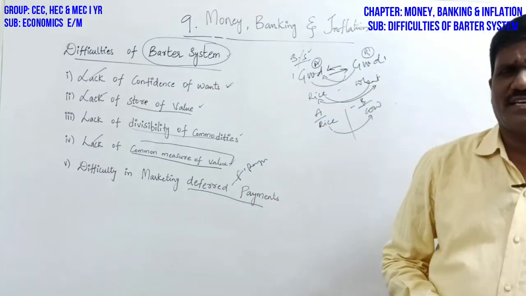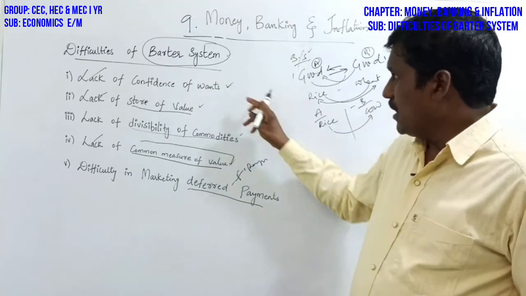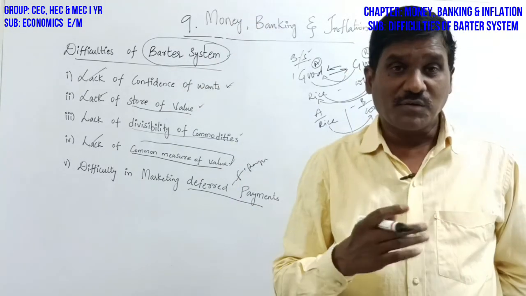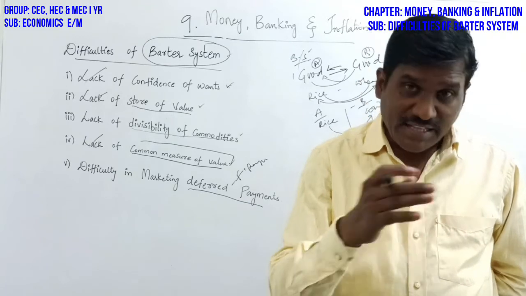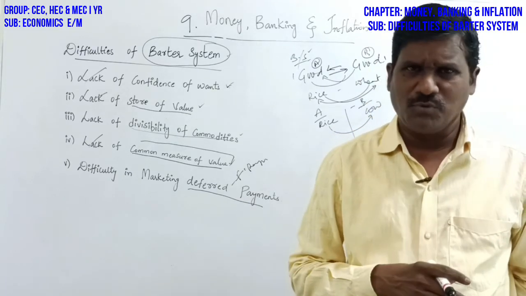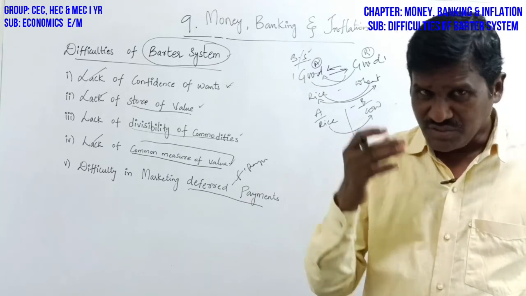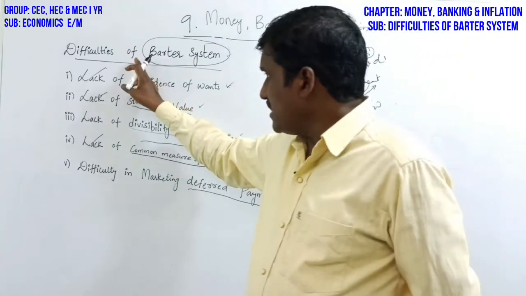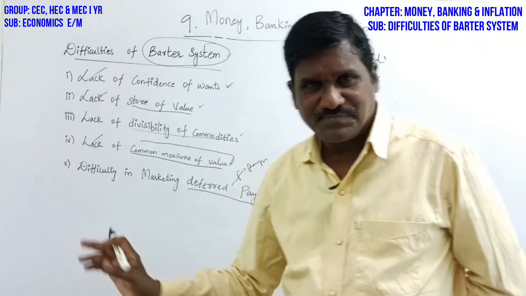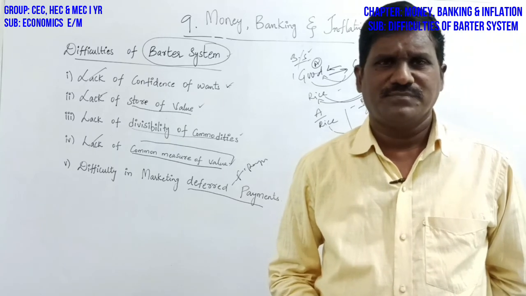So many difficulties are there in the transaction of a barter system. One good is exchanged for another good. So this is one of the activities conducted by people before the evolution of money. Okay, so these are the difficulties of a barter system. Okay, so thank you very much.